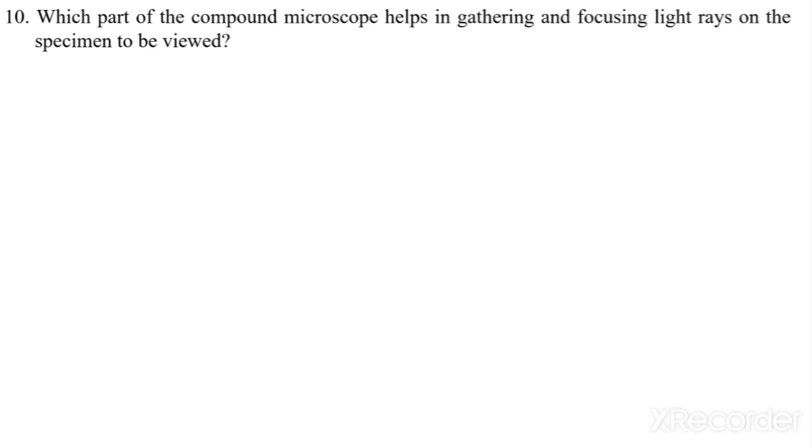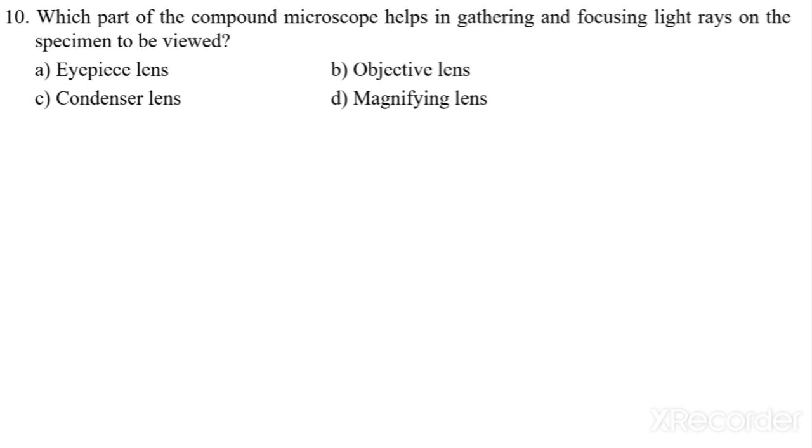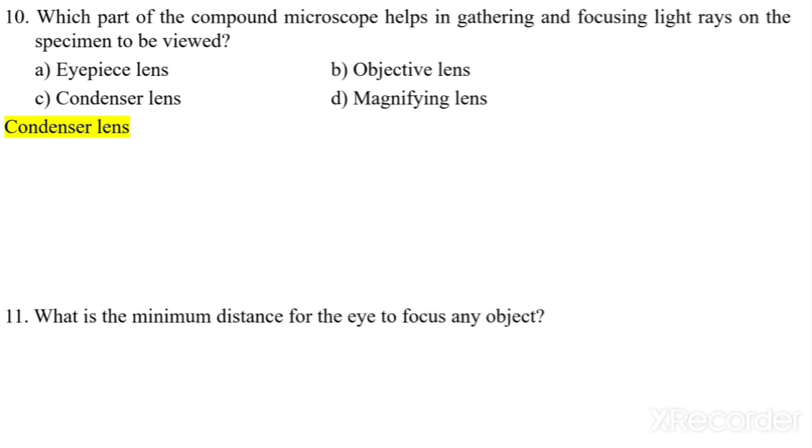Which part of the compound microscope helps in gathering and focusing the light rays on the specimen to be viewed? Eyepiece lens, objective lens, condenser lens, or magnifying lens. Now see the question: which part of the compound microscope helps in gathering and focusing light rays on the specimen to be viewed? So the answer is the condenser lens. The condenser lens helps in gathering and focusing light rays on the specimen to be viewed.